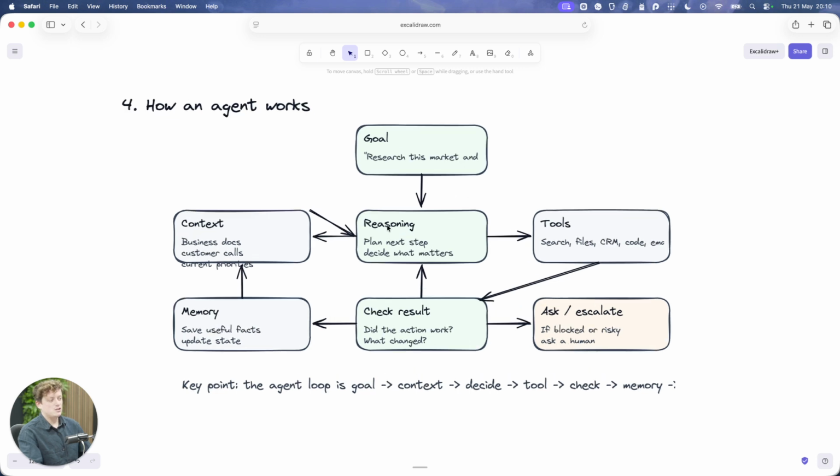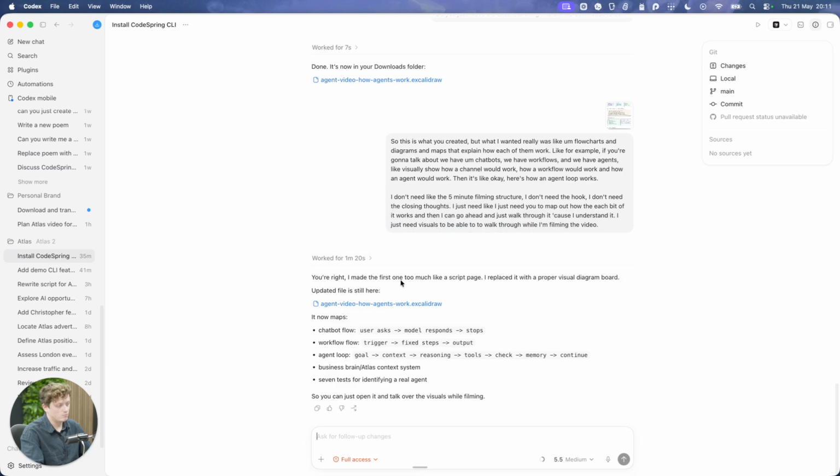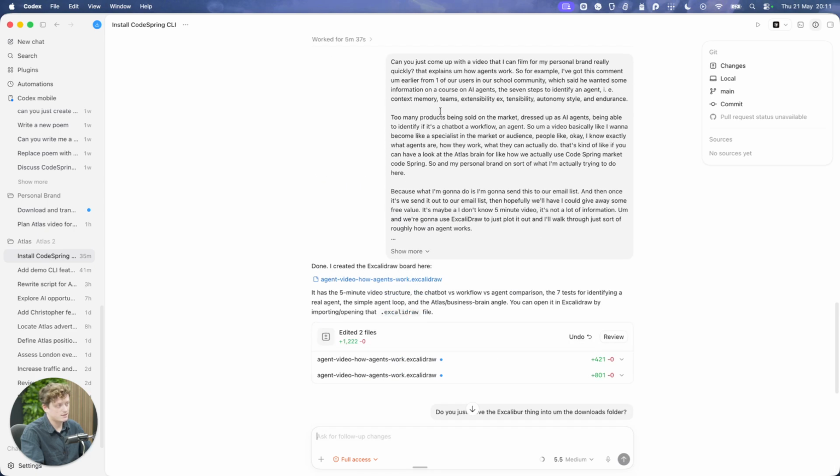So how does an agent actually work? It's lots of back and forth to explain how an agent works. And realistically, the best way to think about an agent is kind of like a chatbot with lots of extra steps. I'm probably going to get some hate for that, but it's probably the easiest way of thinking about it. So for example, I could go into an agent, and what we see here is Codex. Codex is an agent.